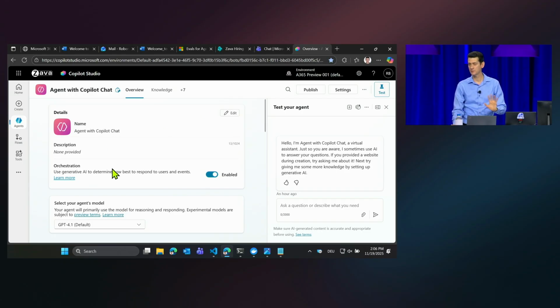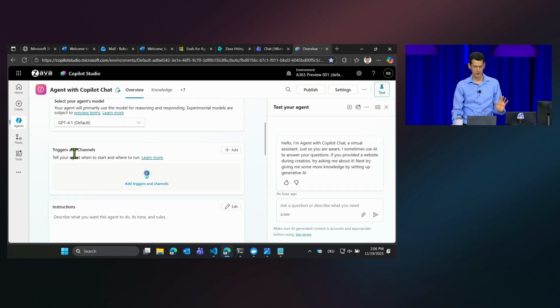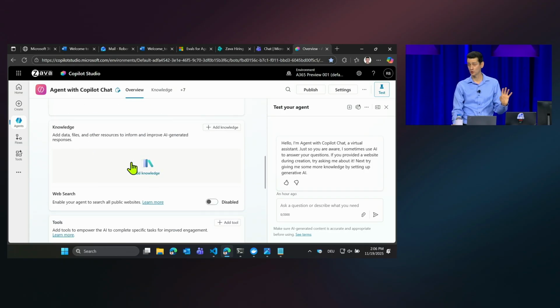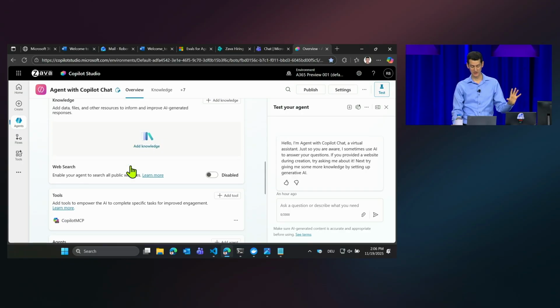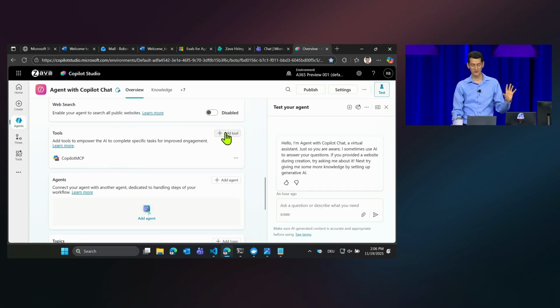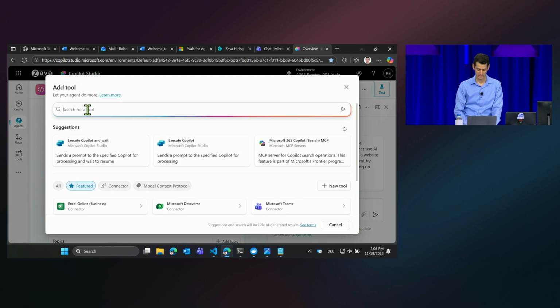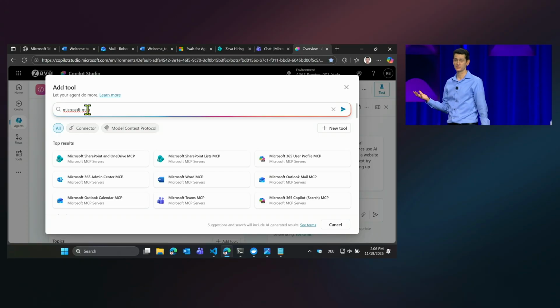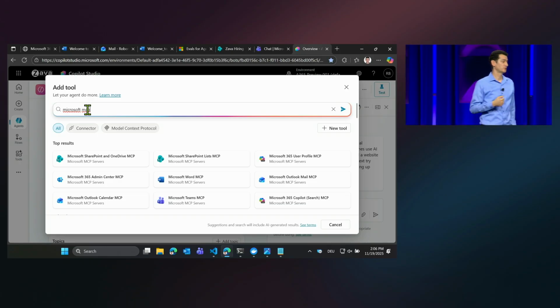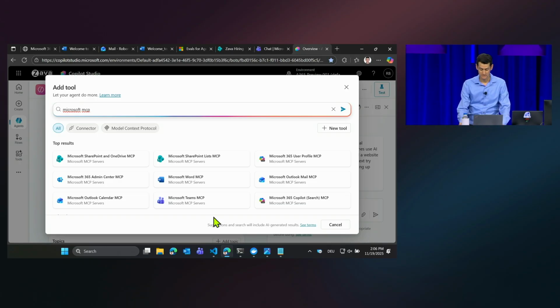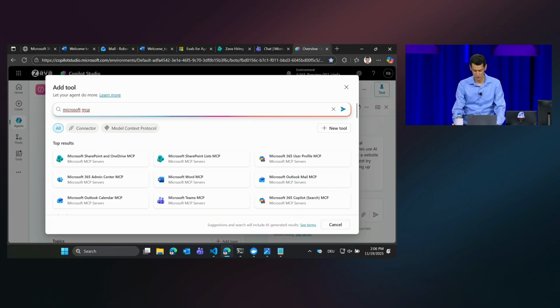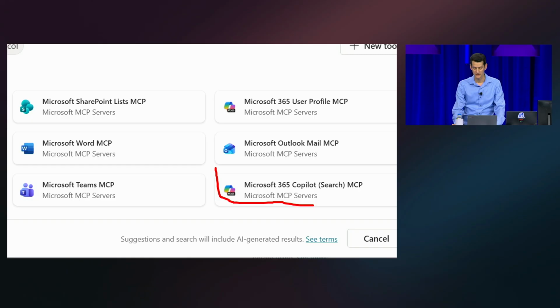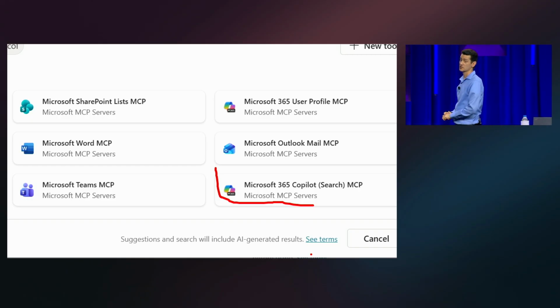So this is a completely empty agent in Copilot Studio. No description, no triggers, no instructions, no knowledge. It has nothing. The only thing I've added is I've given it a tool. And the tool is basically all these MCP servers that we are making available for Agent 365. They are also available in the Frontier program, in Copilot Studio, as well as in Foundry. And so specifically, the MCP server I want to draw your attention to is the M365 Copilot Search MCP server.